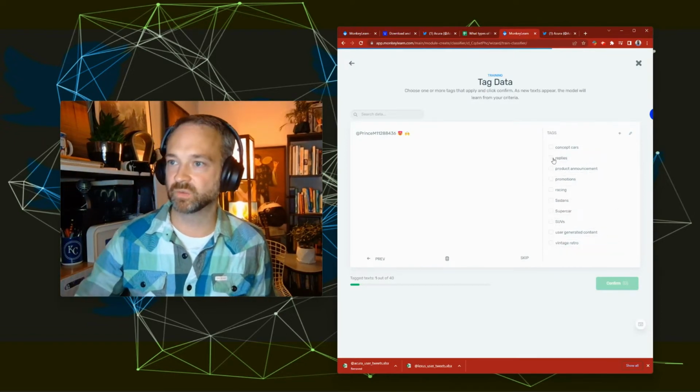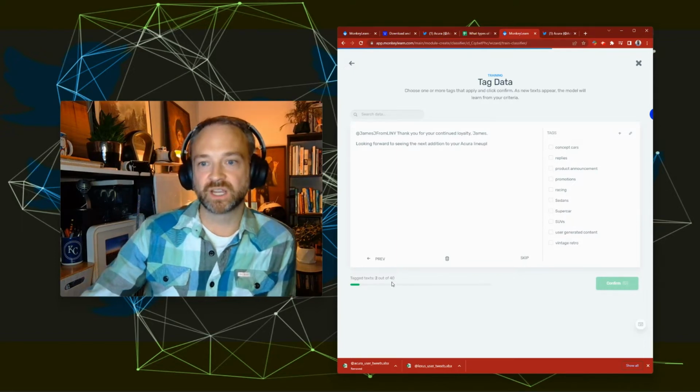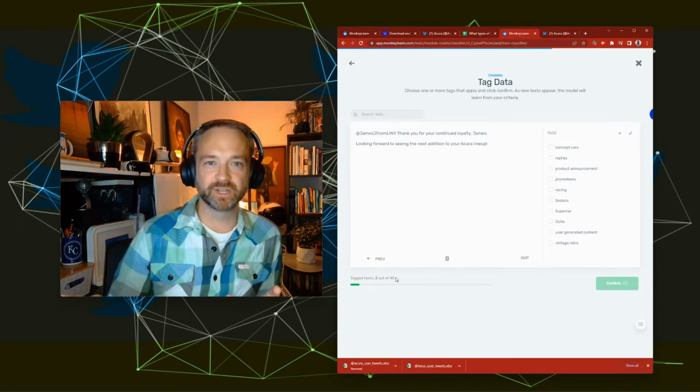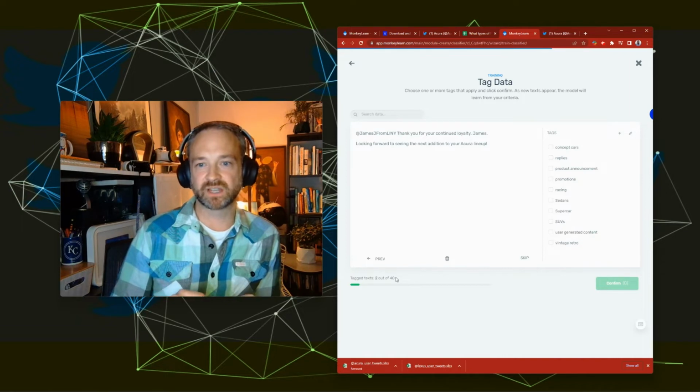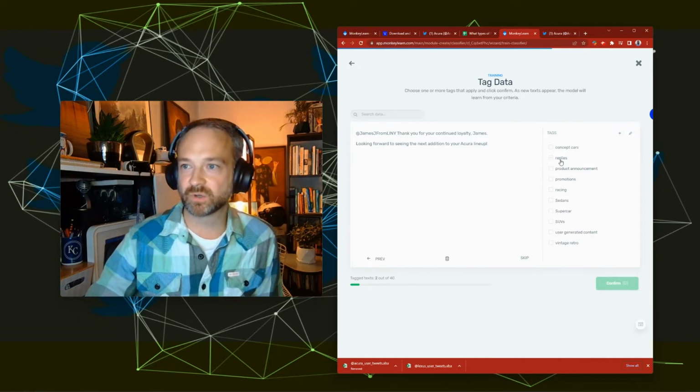So enter as that new one's there. Click check, confirm. So it's going to want to train here for 40 for me. Sometimes it's a little bit different depending on your data set size. It's asked me between 25 and 50. So you just got to kind of rock through these really quick. It looks like a reply real quick.